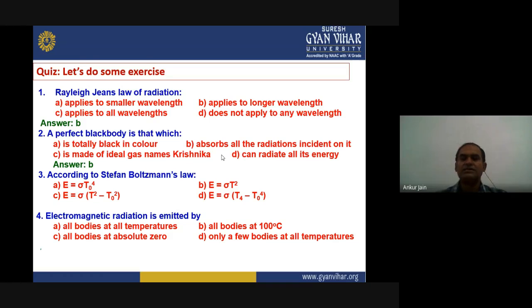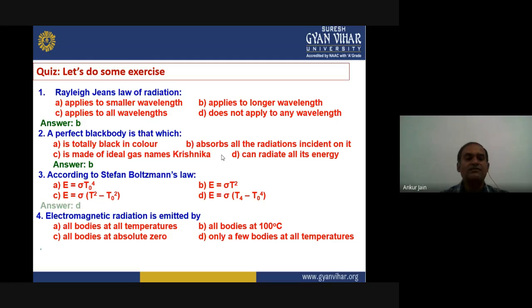The third question is related to Stefan-Boltzmann's law. According to Stefan-Boltzmann's law, E equals sigma T naught to the power 4, E equals sigma T square, E equals sigma into T square minus T naught square, or E equals sigma into T to the power 4 minus T naught to the power 4.